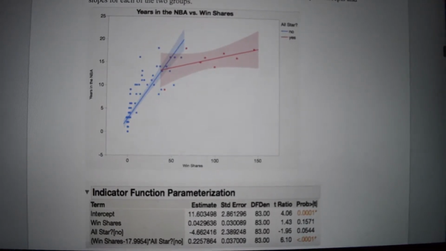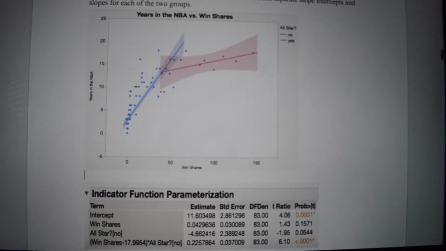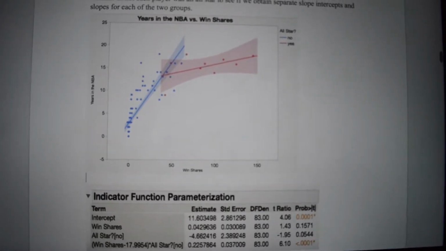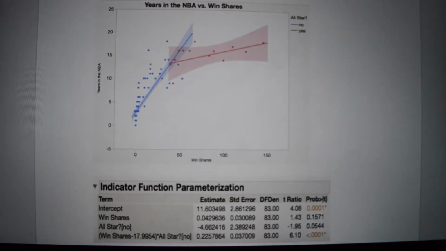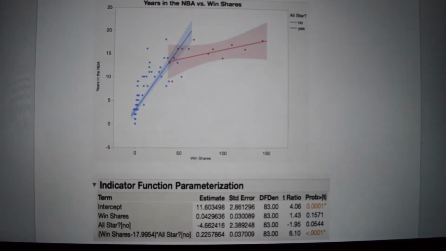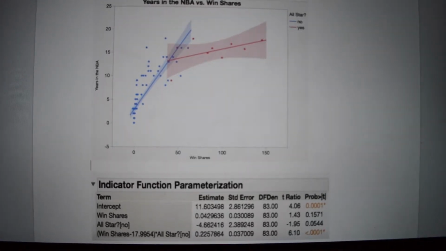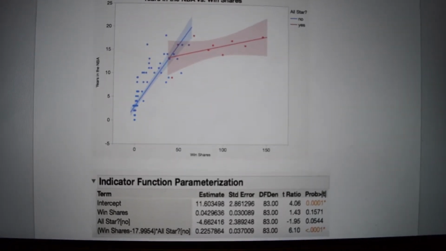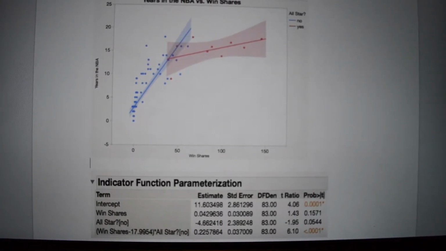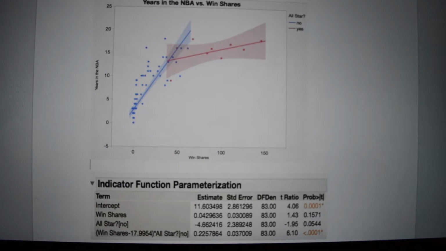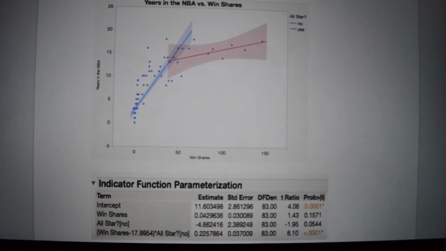For non-all-stars, years in the NBA hat is equal to 6.941 plus 0.268675 times win shares. From these equations, we can see that the number of win shares for a non-all-star has a much larger effect on his years in the NBA compared to an all-star. We can also confirm that this is statistically significant from the near zero p-value on the interaction term.